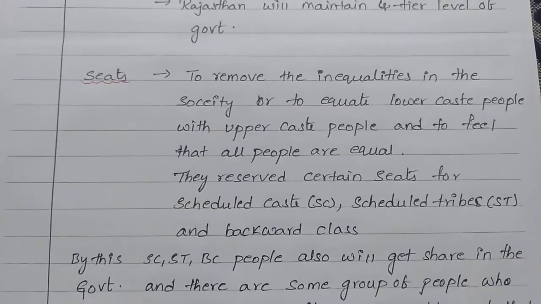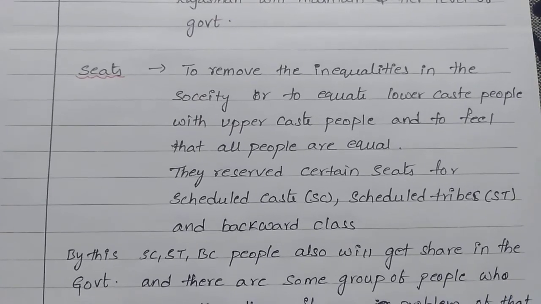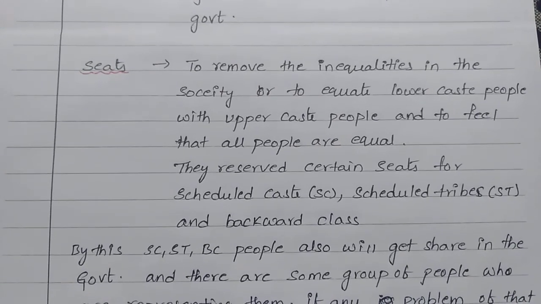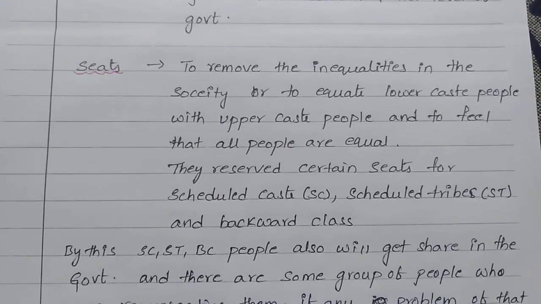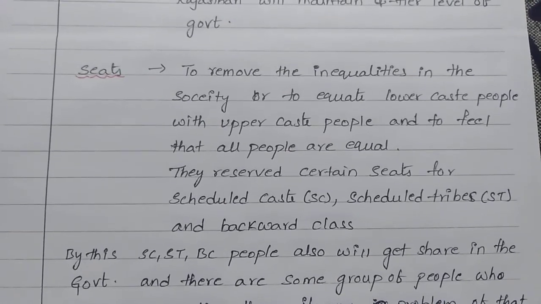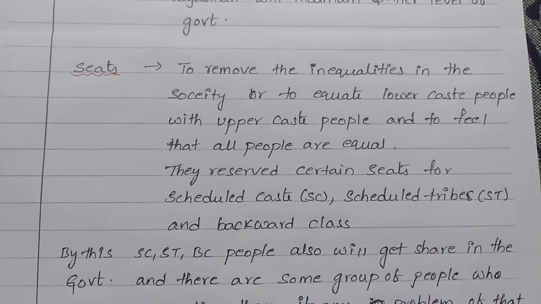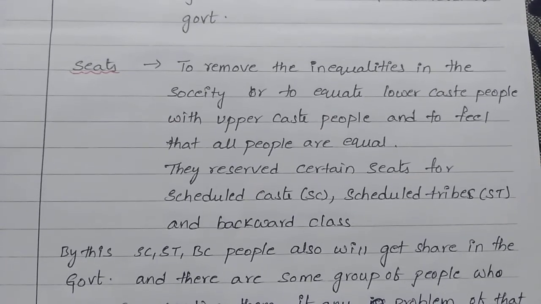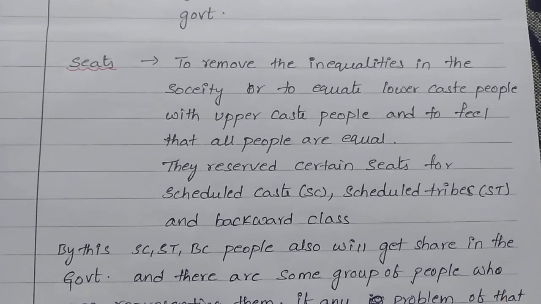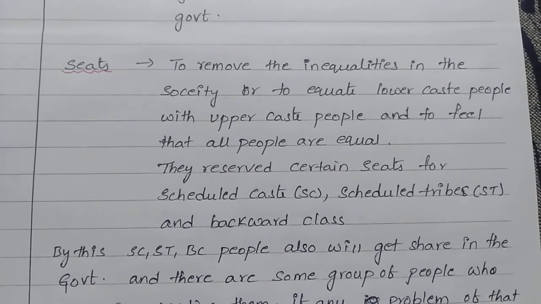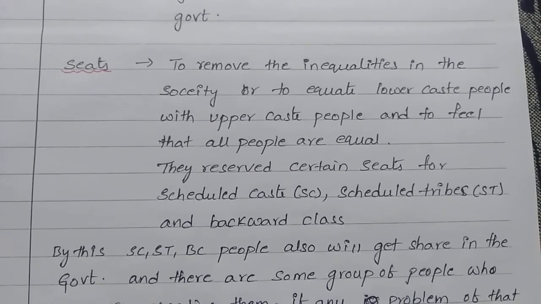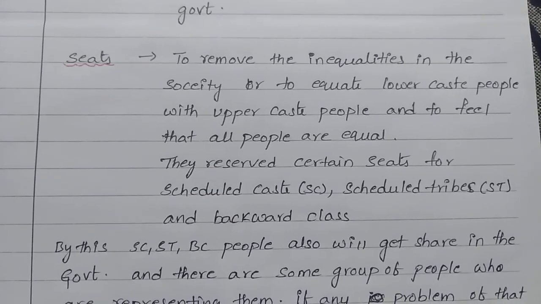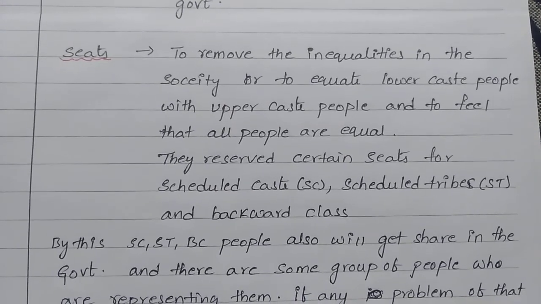And the second change in the constitution under the 73rd and 74th is seats. Let us see what is meant by that. To remove the inequalities in the society, to equate lower caste people with upper caste people, and to make all people feel that they are equal, they reserve certain seats in the local bodies. They reserve certain seats for scheduled castes, scheduled tribes, and backward classes. Scheduled castes means SCs, scheduled tribes means STs, and the backward classes.